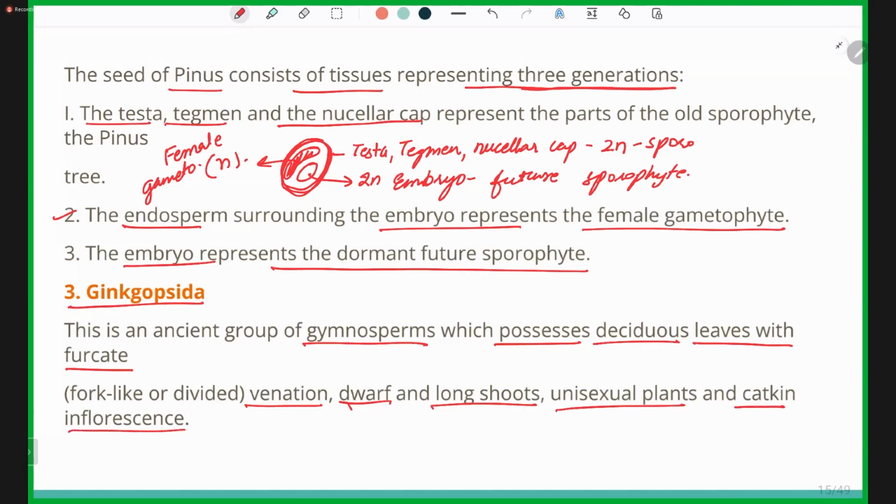So they have deciduous leaves with fork-like venation, dwarf and long shoots, and unisexual plants with a catkin inflorescence.